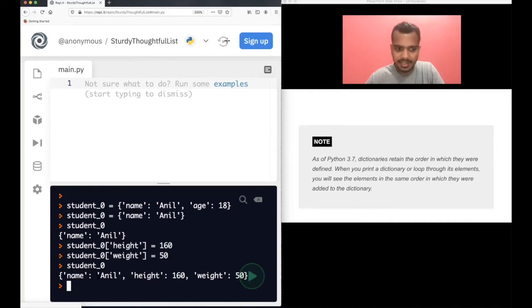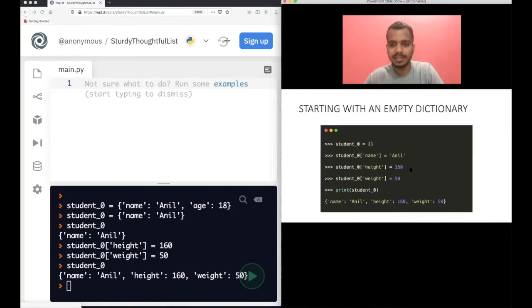The order has not changed. Initially name was there. Then we inserted height, so you can see that height is after name. And at last we inserted weight, so that is at the end. So the order of the key value pairs here is the same as how you insert the elements in this dictionary. Always keep this in mind.